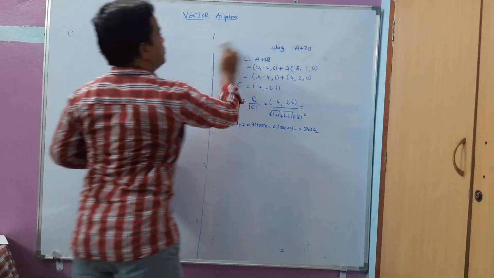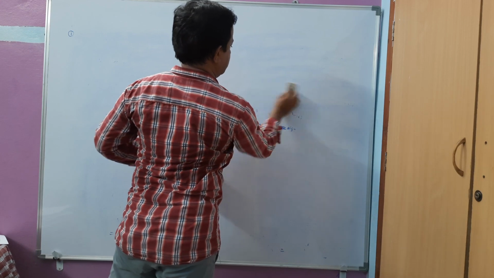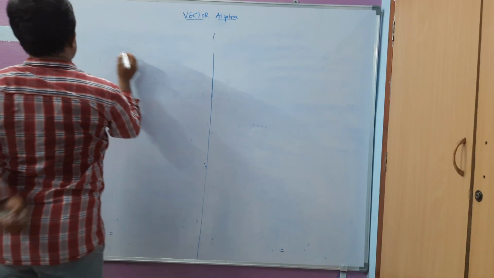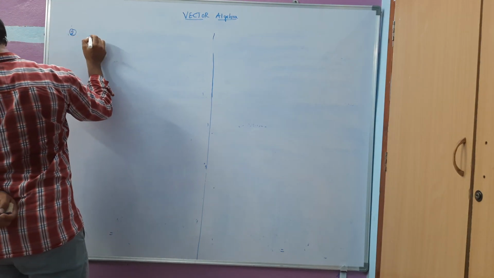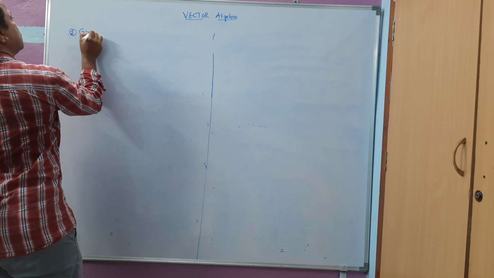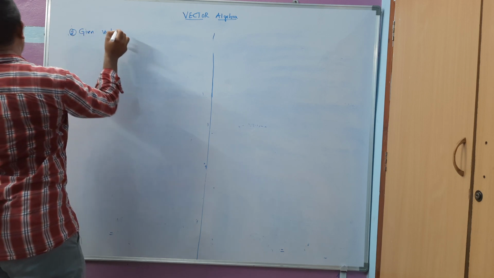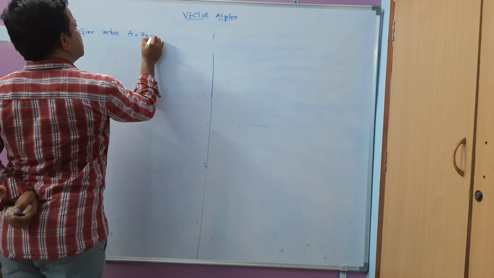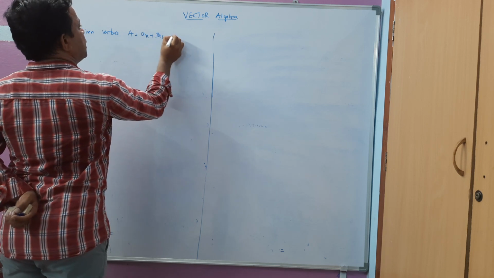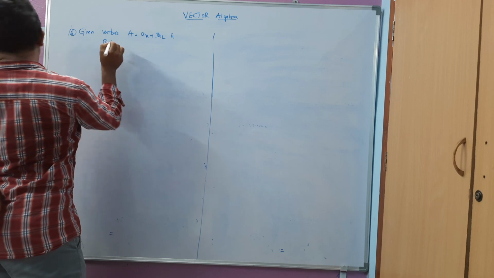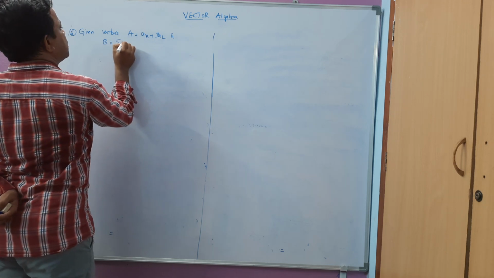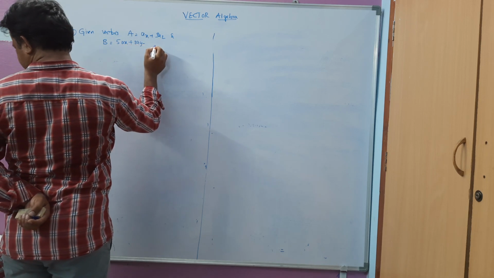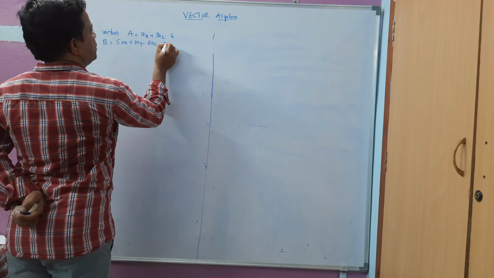The second problem is quite simple. Let me write the questions first. Given vectors A is equal to AX plus 3AZ and B is equal to 5AX plus 2AY minus 6AZ. Determine